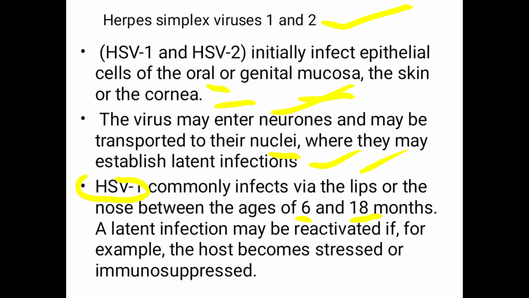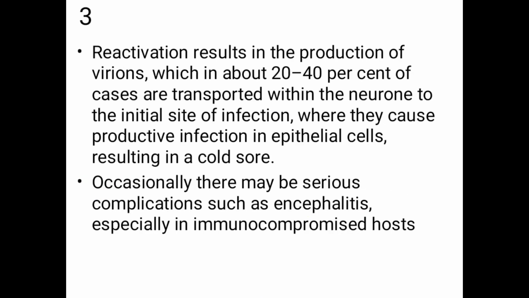A latent infection may be reactivated, for example, if the host immune system is immunocompromised due to disease. The reactivation results in the production of virions, which in about 20 to 40% of the cases are transported within the neuron to the initial site of infection.